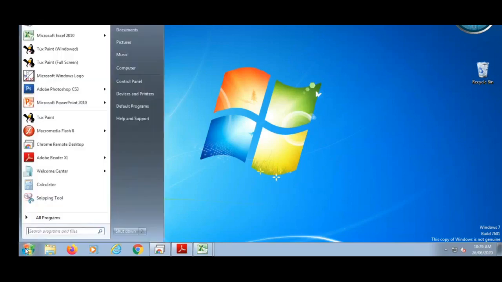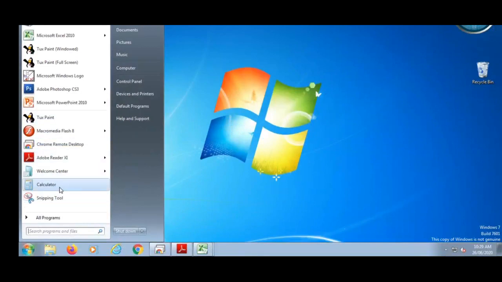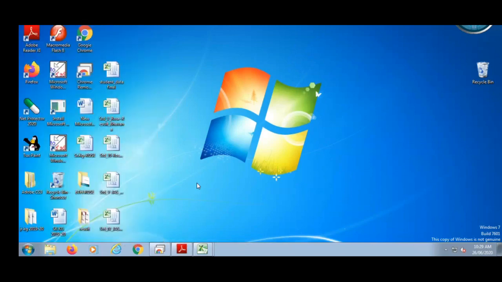This start button is used to display the list of the software which is stored in the computer. See, this is the scroll down list. And this also contains the shutdown button. If you want to shut down the computer, you can click here, and when you click on shut down, what happens? Your computer gets shut down. Okay, and this full screen is called a desktop.